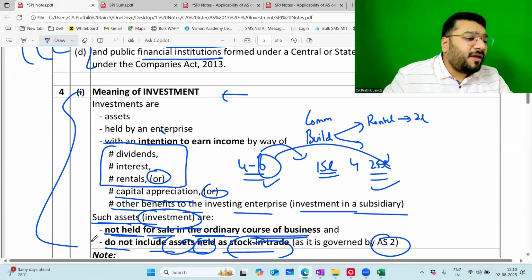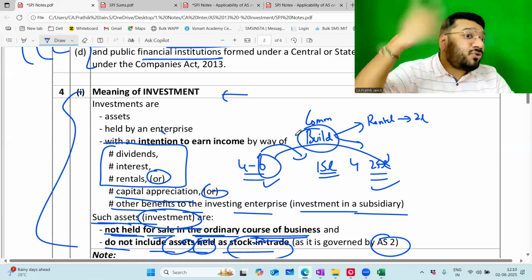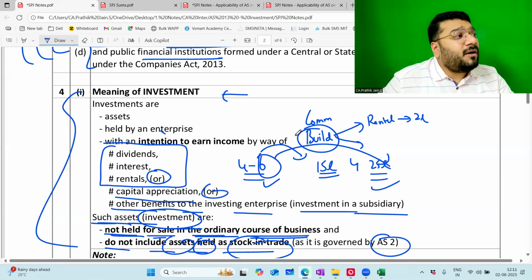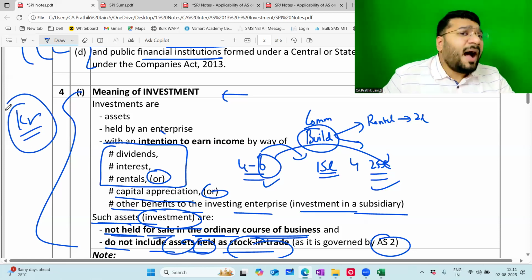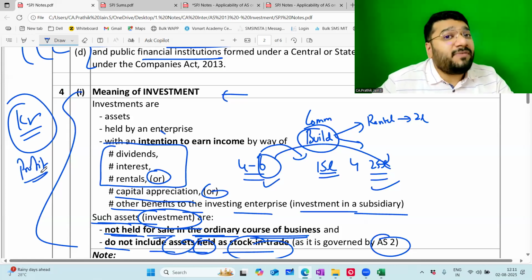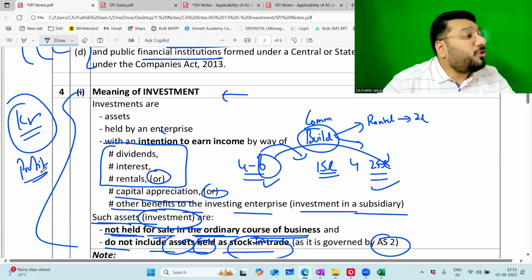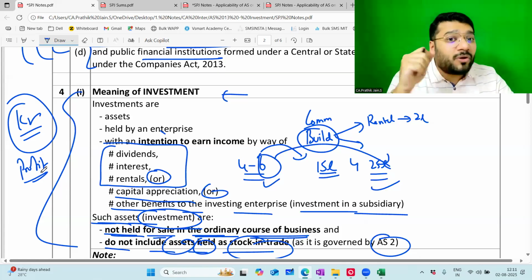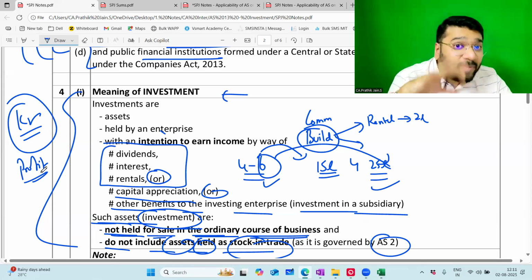My question to all of you: when I'm investing in building, land, shares, mutual funds, the intention is to earn income. Does my intention to earn income mean the actual earning? If I get the earning out of it, only then will I consider this investment? Let's suppose I invested 1 crore rupees somewhere. I will consider this as investment only if I made actual profit? No. Because on the day you make the investment, you have no idea what earning you are going to make. You may be in profit, you may be in no profit no loss, or you may even be in loss. So actual earning is not the deciding factor whether the amount you've invested is actual investment or not.